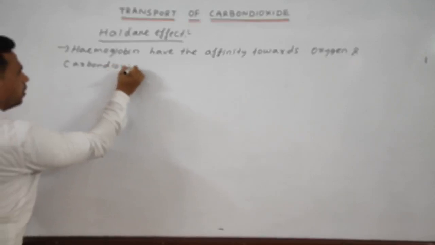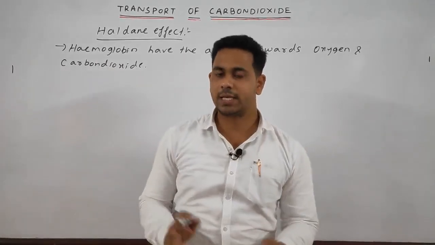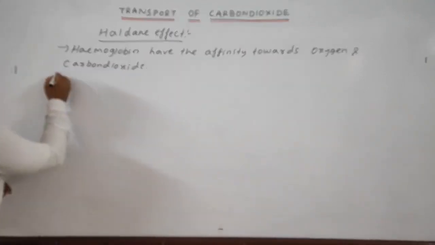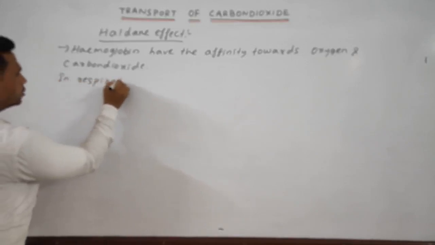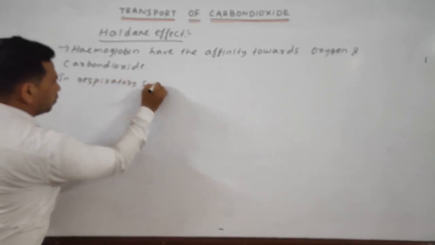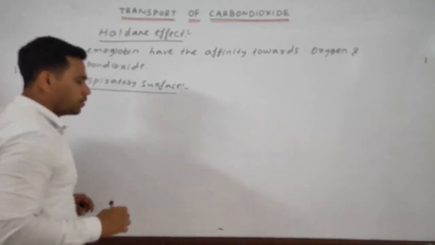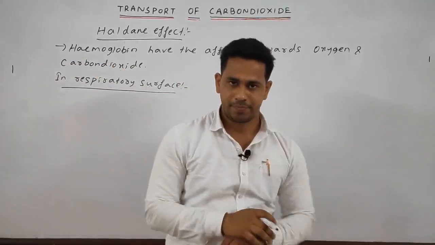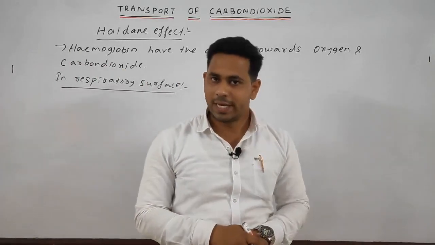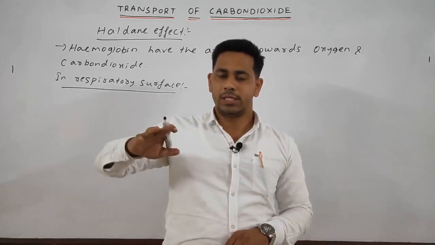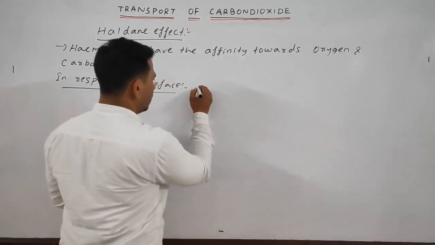We will discuss at two levels, one at the respiratory surface and the other at the tissue level. What happens at the respiratory surface, or simply the lungs level? The partial pressure of oxygen is high and the partial pressure of CO2 is low. That is why a larger amount of oxyhemoglobin is formed.